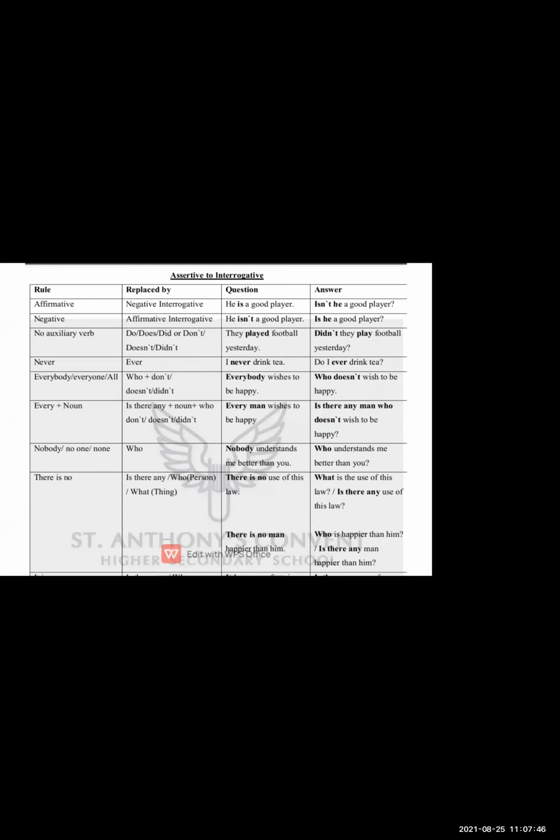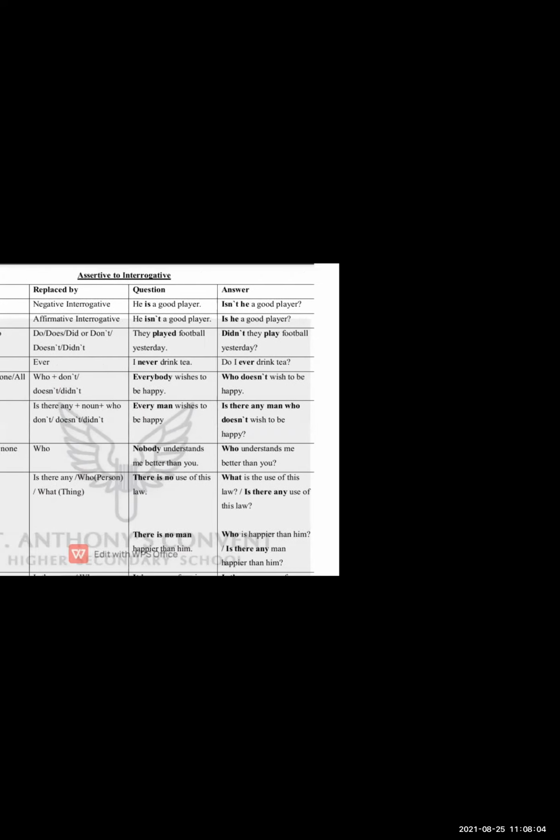So students, for converting the sentence, you should know the rules, how to identify the sentences, which words need to be replaced. Only then can you make the sentence in a proper manner. Okay, here we have some more sentences.